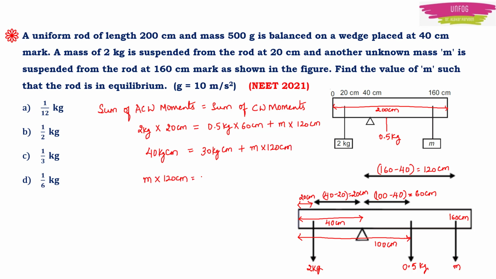Or the unknown mass into 120 centimeter is equal to 40 minus 30 kg centimeter, or the unknown mass will be equal to 10 kg centimeter upon 120 centimeter. Here 0 gets cancelled and centimeter will get cancelled with centimeter, and the unit of mass is kg. Of course, we are getting kg here. So 1 by 12 kg. So the right option is answer A.